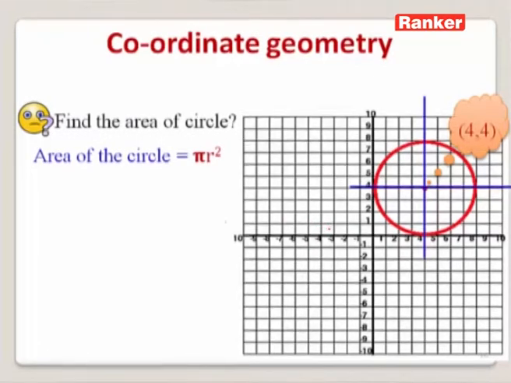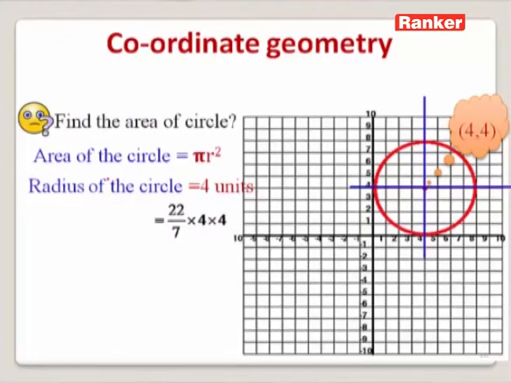It is the distance between the center of the circle and any point located on the circumference of the circle. By taking that, we can find the radius of the circle as 4 units. Substituting the value of r in pi r square, we get area as 22 by 7 multiplied with 4 into 4.